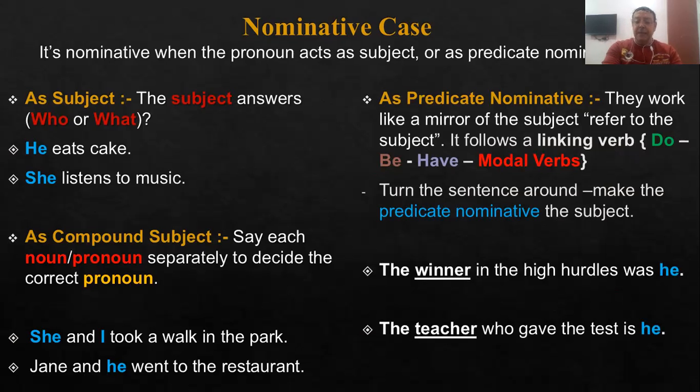The predicate nominative comes after the verb to be or a linking verb. It follows a linking verb. For example, the winner in the high hurdles was he. So he comes after the verb to be, and it refers back to the winner. It's in nominative form because it refers back to the subject. The winner was he; he was the winner. The teacher who gave the test is he; he is the teacher who gave the test.